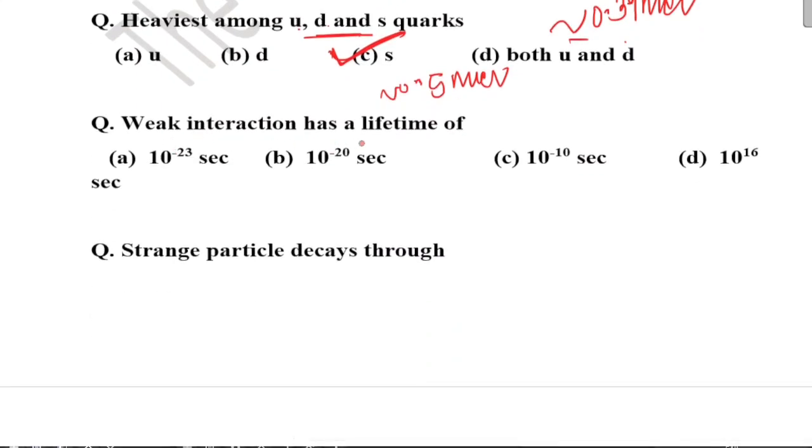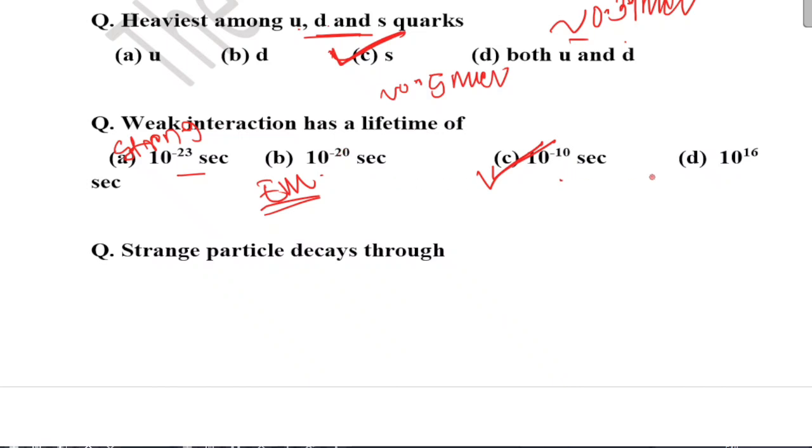Next, weak interaction has a lifetime of 10 to the power minus 10 second. Similarly, for strong and electromagnetic, you should remember for strong, this is 10 to the power minus 23 second approximately, of this order. Then for electromagnetic, it is 10 to the power minus 20 second.